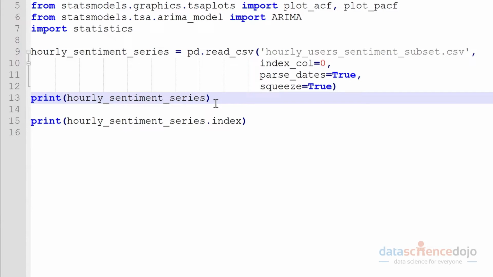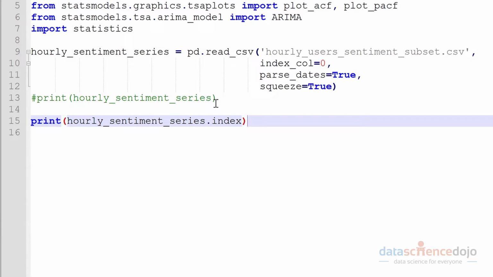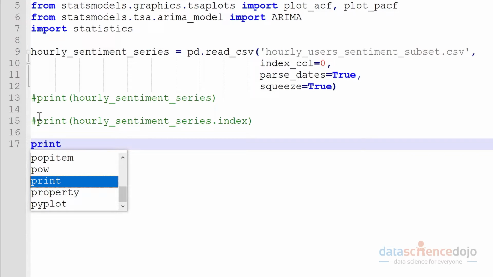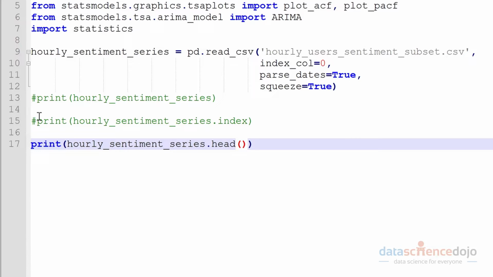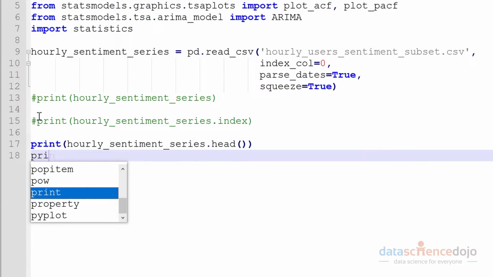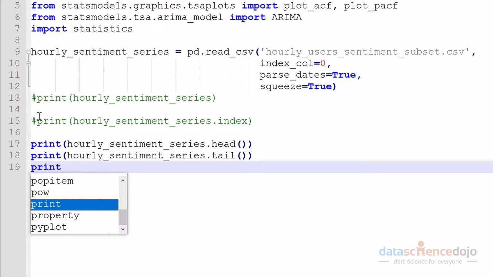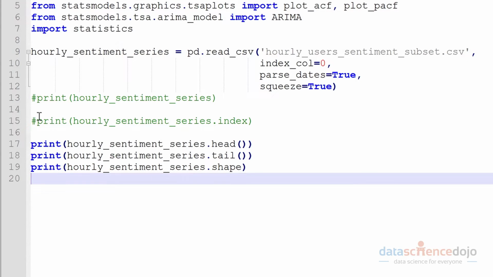So we'll comment these out as we no longer need them. And we're just going to print the first few rows of data, just to get a general idea. And since we're printing the first few rows, we might as well print the tail end of this. And we'll also have a look at the dimensions of our data. Okay, let's have a look.